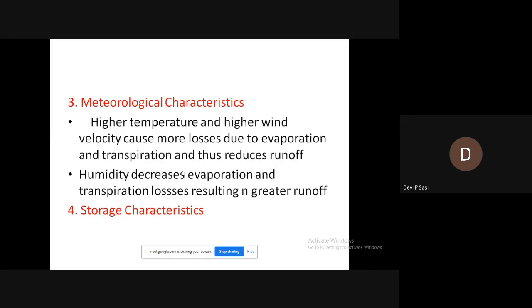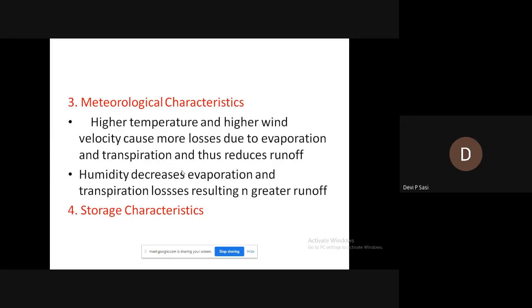If the losses due to evaporation and transpiration are more, what happens to the runoff? The runoff decreases. But humidity decreases evaporation and transpiration losses. If the evaporation loss and transpiration loss is less, we can produce more runoff. That is about the meteorological characteristics.